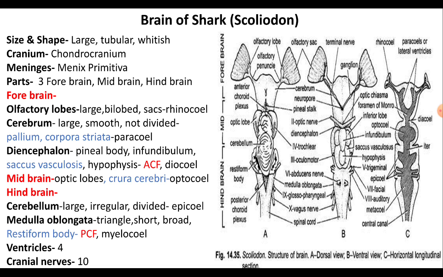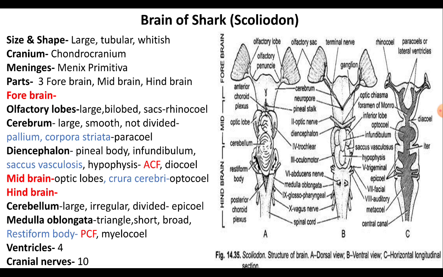Olfactory lobes are concerned with the sense of smell, where in shark the sense of smell is evidently highly developed. Olfactory lobe encloses a spacious cavity called rhinocele.